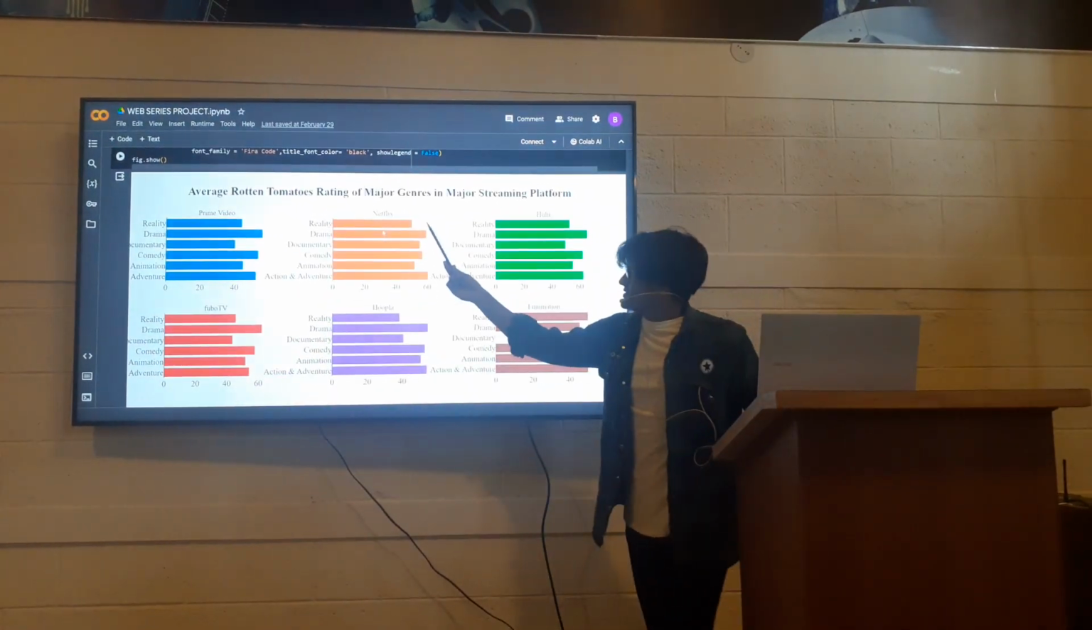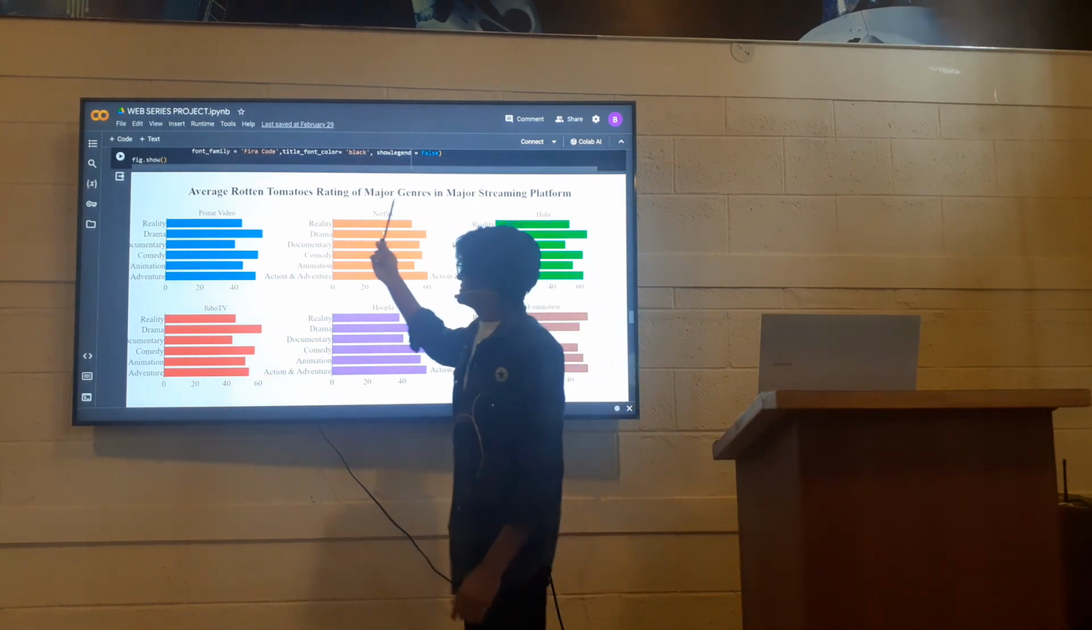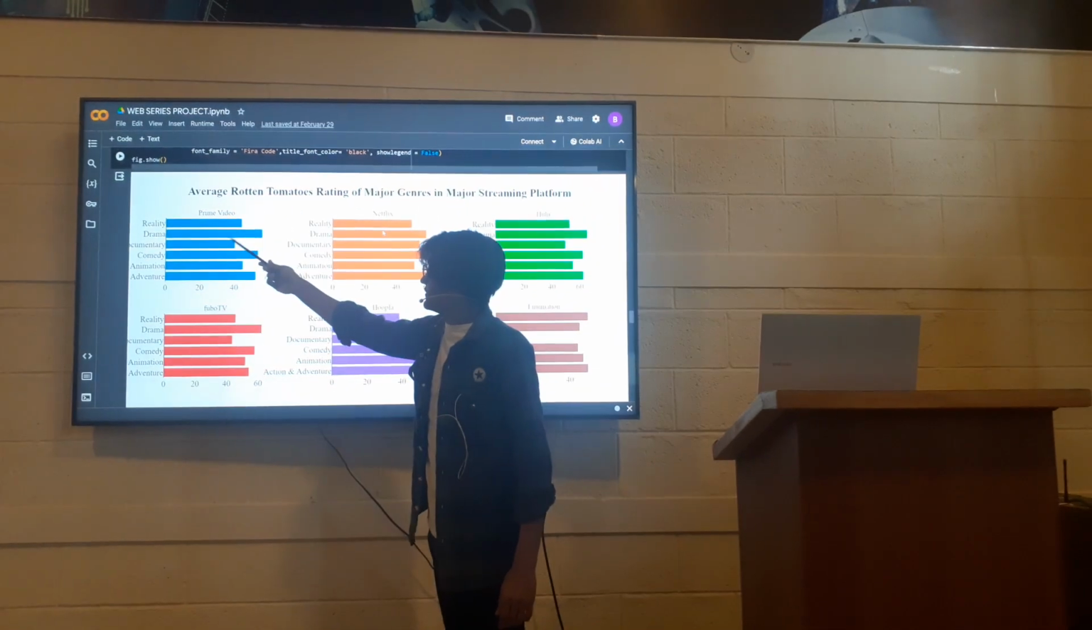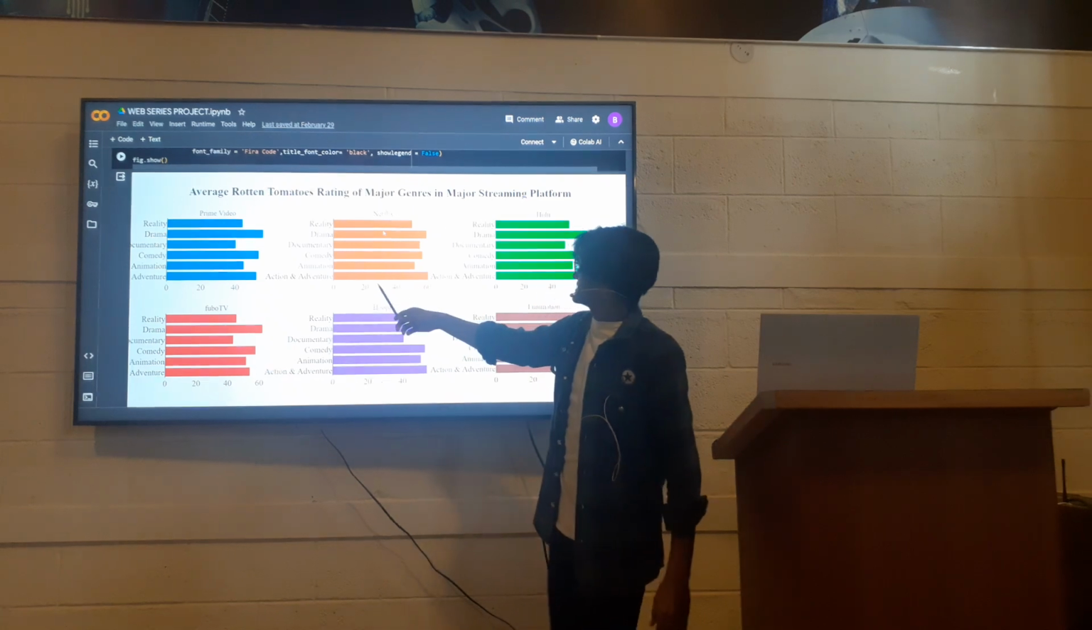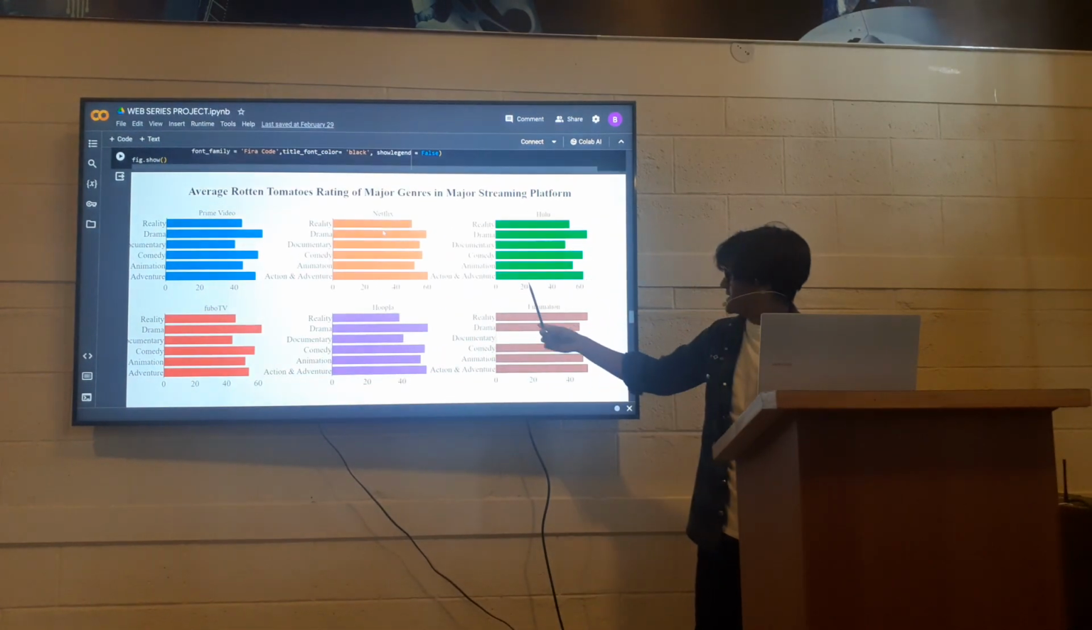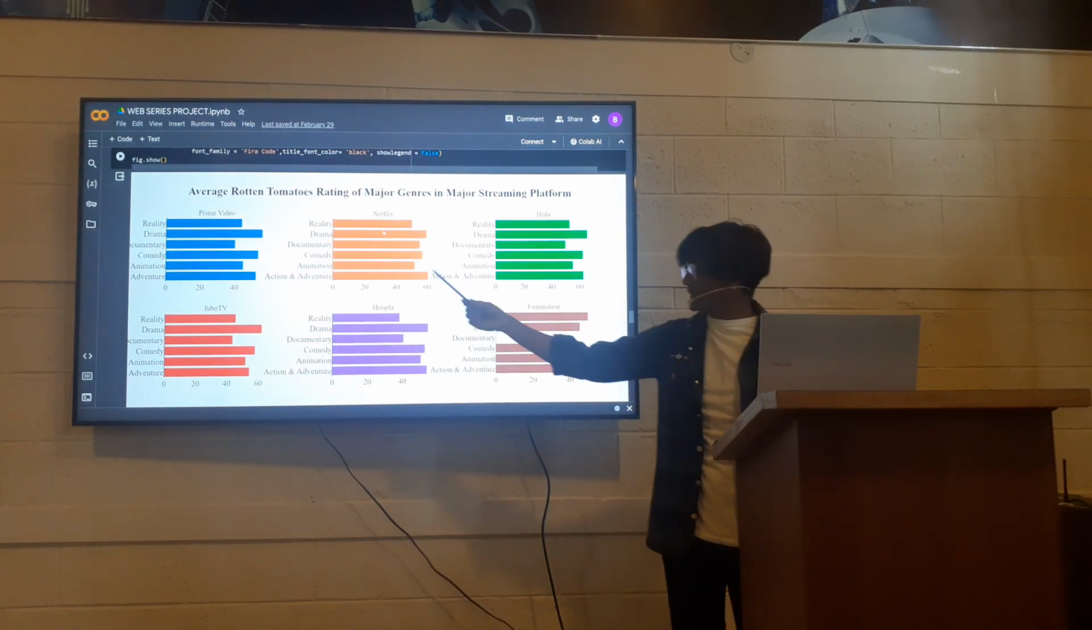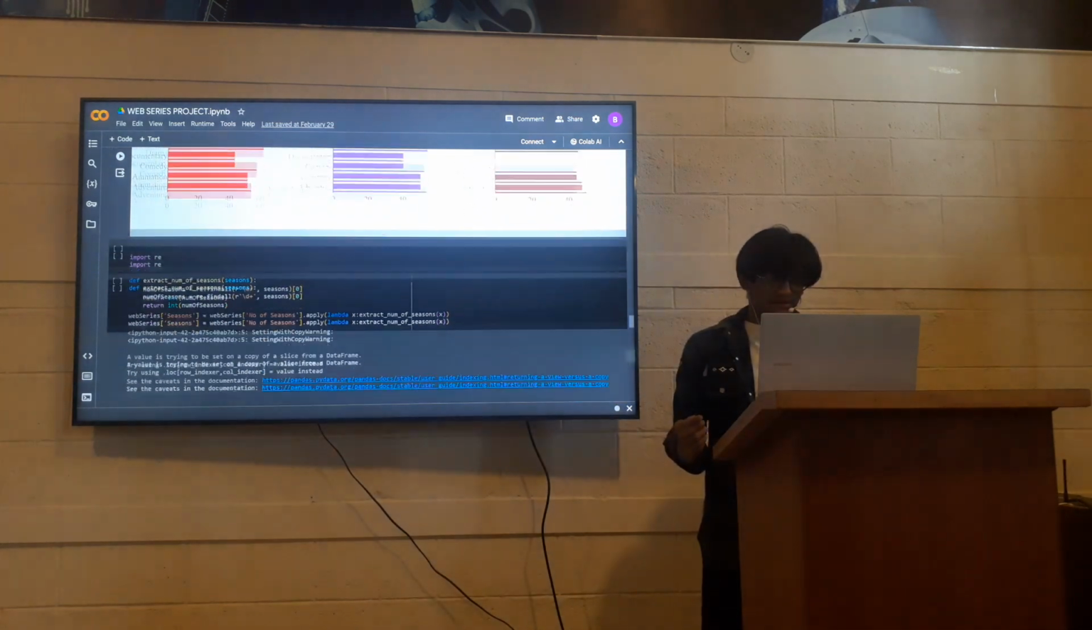Like that, Rotten Tomatoes also gives the rating for each streaming platform. Prime Video for drama, Netflix for action and adventure, Hulu for action and adventure, Funimation for reality. Like that, Hoopla and Fubo TV also get the rating.